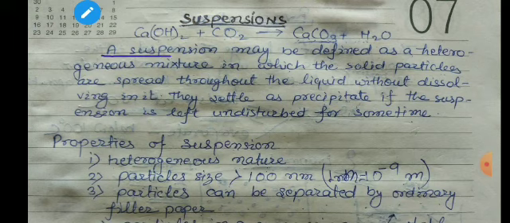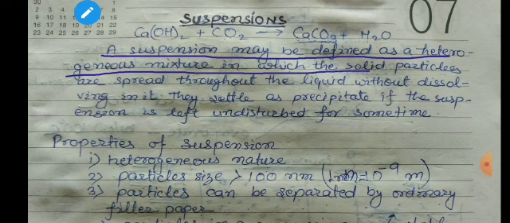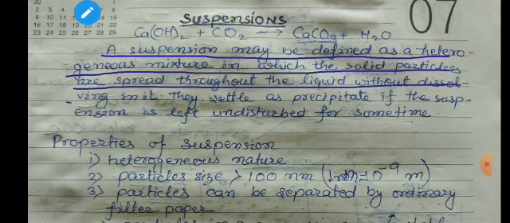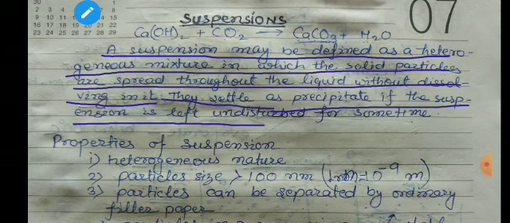A suspension may be defined as the heterogeneous mixture in which the solid particles are spread throughout the liquid without dissolving in it, and they settle as precipitate if the suspension is left undisturbed for some time. So this is the definition of suspension.